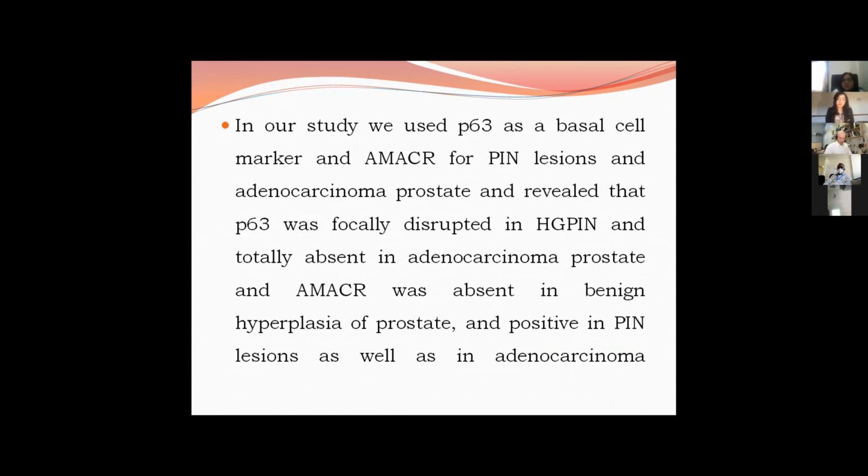In our study, we have used P63 as a basal cell marker and AMACR for PIN lesion and adenocarcinoma prostate, and it revealed that P63 was focally present in high-grade PIN, totally absent in adenocarcinoma prostate.